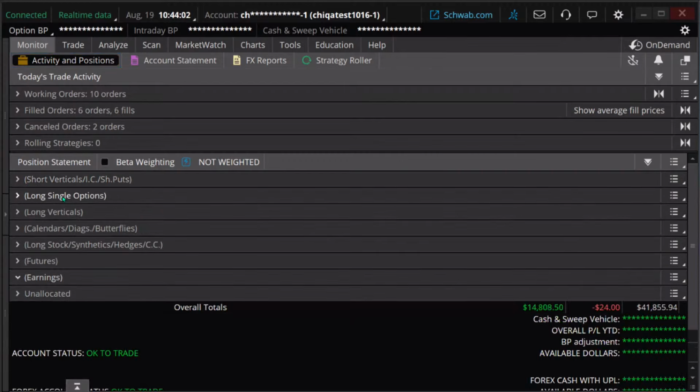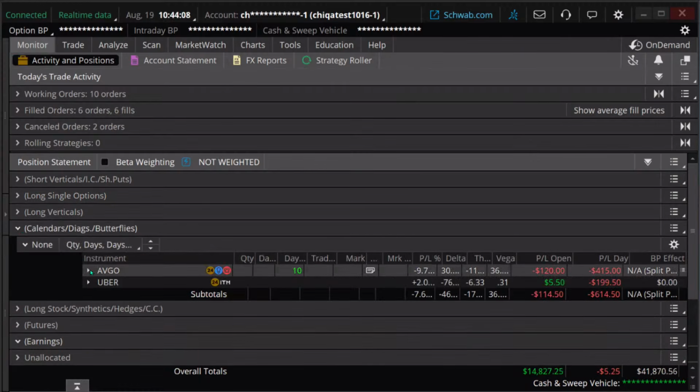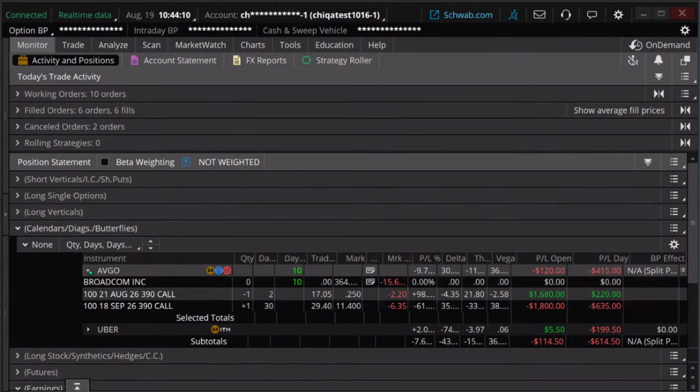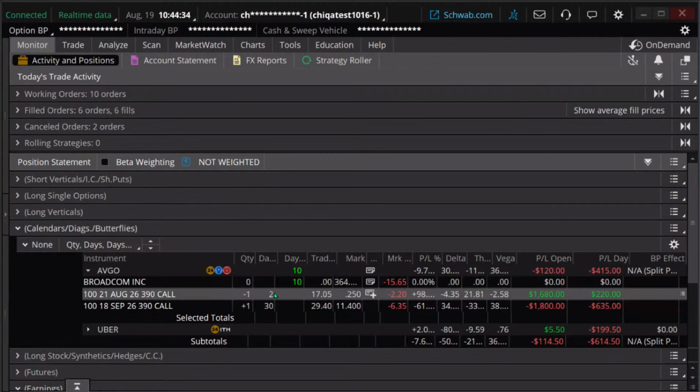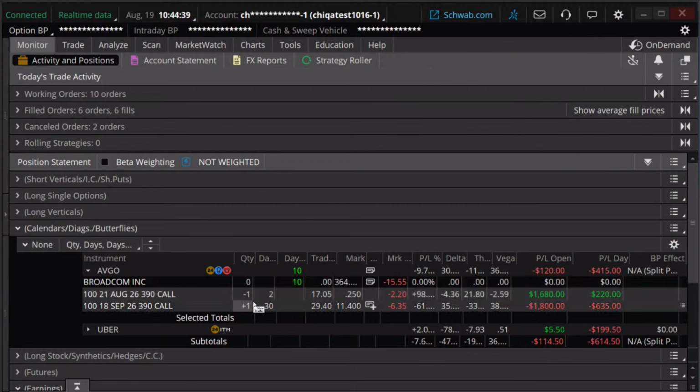I have another trade on Broadcom, AVGO, and this is a calendar. I need to roll it. I only have 2 days to go on this trade. We got to get out of that trade. So after class, I'm going to look to either roll this or just close out of the whole thing.